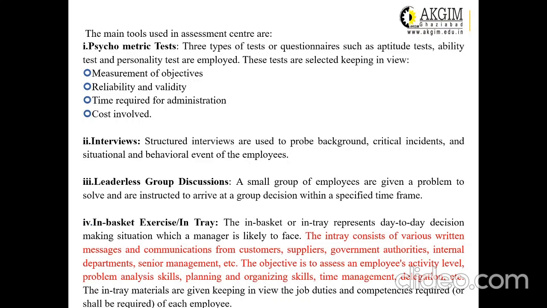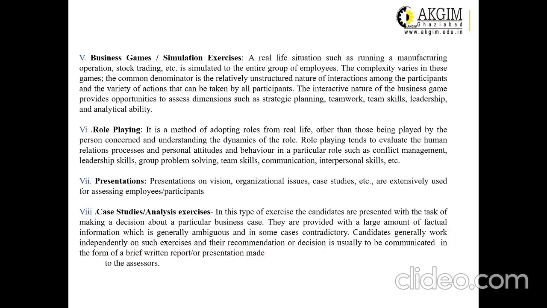The objective is to assess an employee's activity level, problem analysis skills, planning and organizing skills, time management and delegation. So if the employee is the best in managing all these real life situations, the management may take the decision on the promotion of that particular employee. So that's why this is also one of the techniques under the assessment center method. Then there may be simulation games, business games, in which a simulated business environment is created among the participants, and the management tries to check the analytical capacity and decision making skills of the employees, so as to take the best decisions for their promotion.